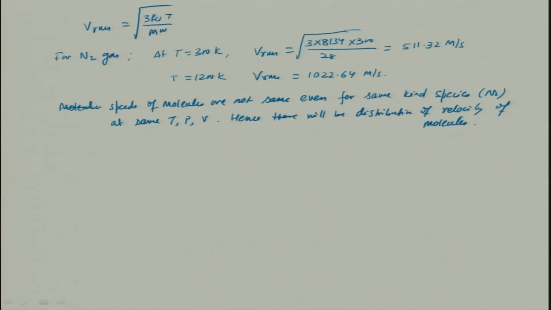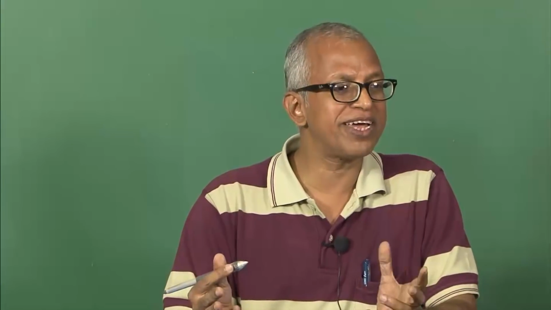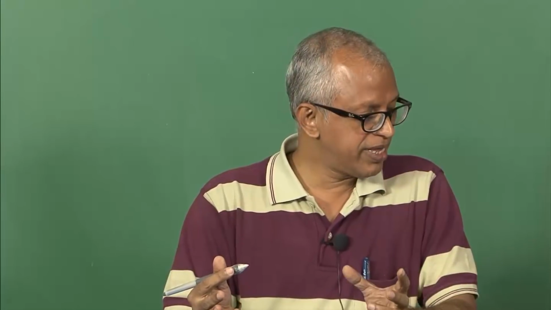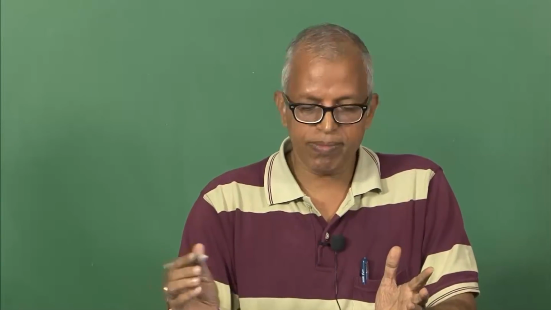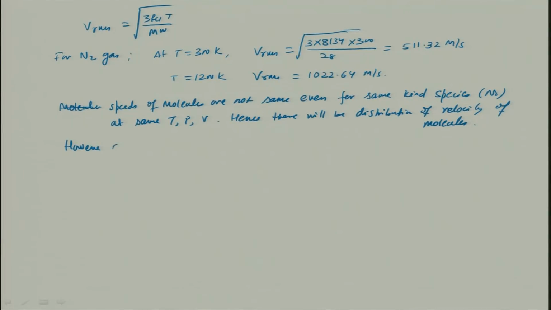However, keep in mind that the distribution of molecular speed at equilibrium is steady; the distribution won't vary. If the distribution varied, then there would be a problem. That means the distribution of molecular speeds is the same at equilibrium.